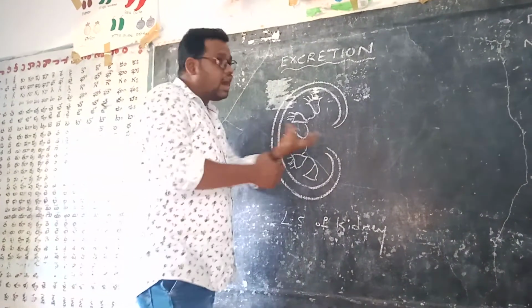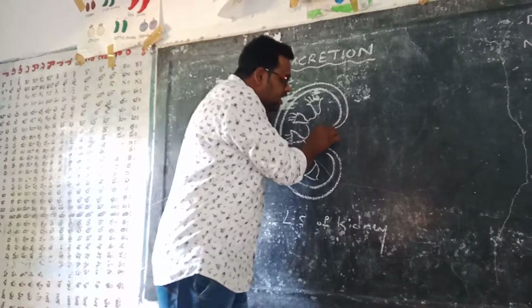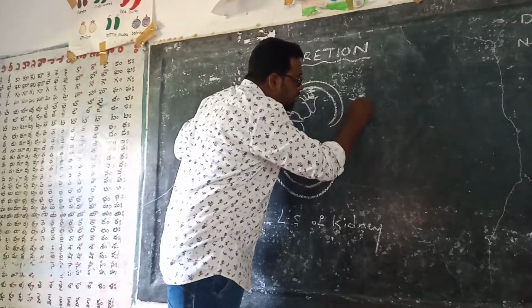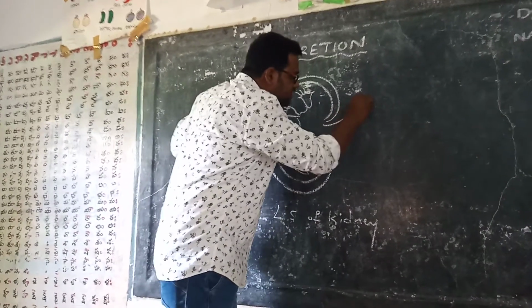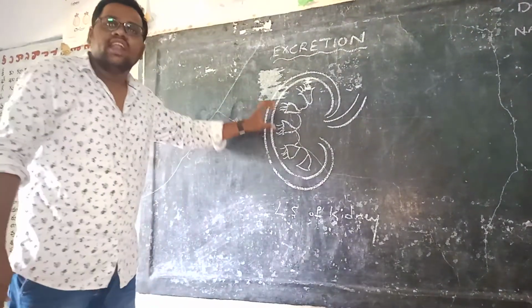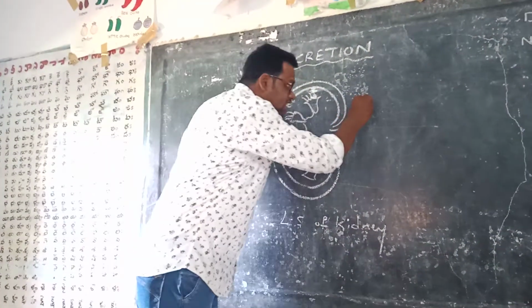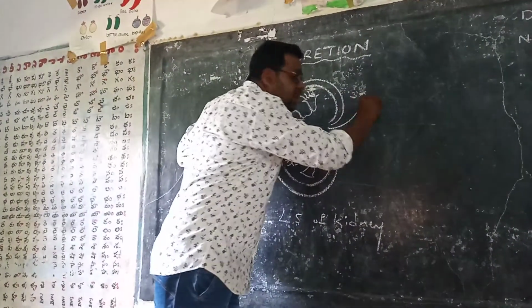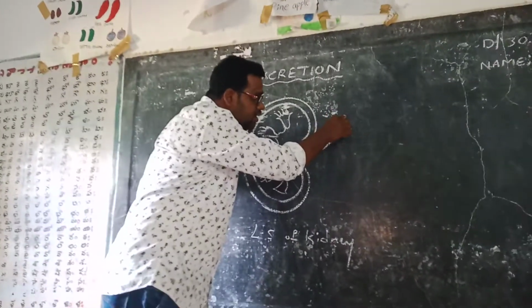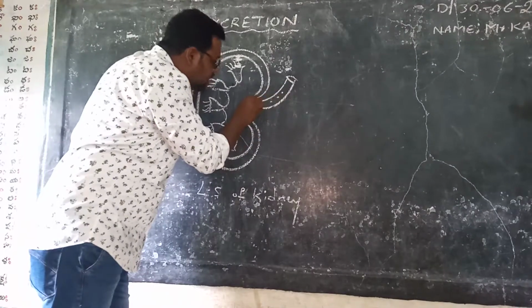Here we have to know how the blood enters into the kidney. Each kidney is linked with blood vessels called renal arteries and renal veins. The renal artery carries blood along with toxic or unwanted material, and that blood reaches the kidney.